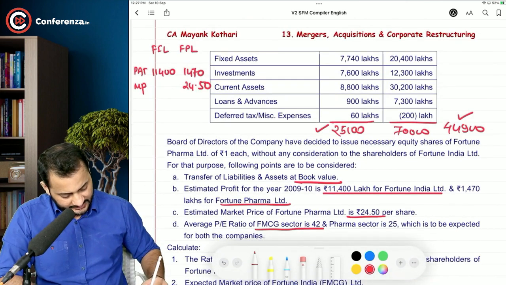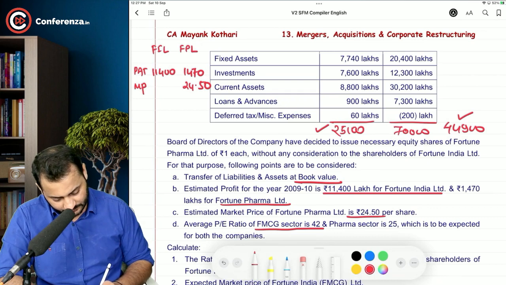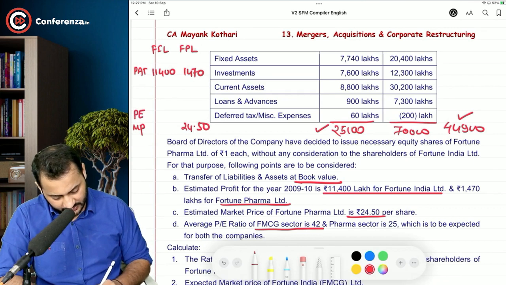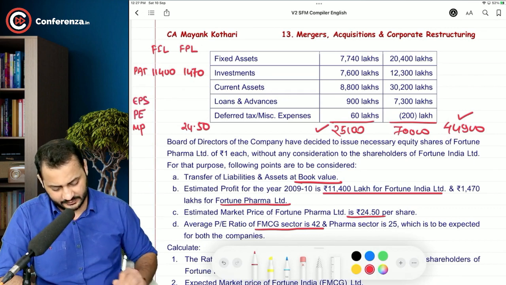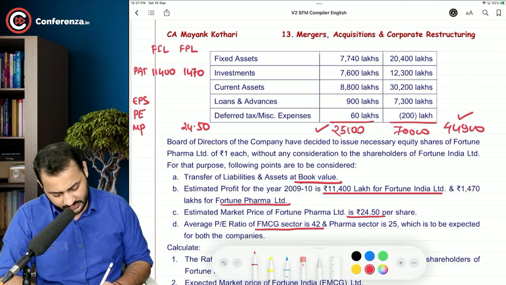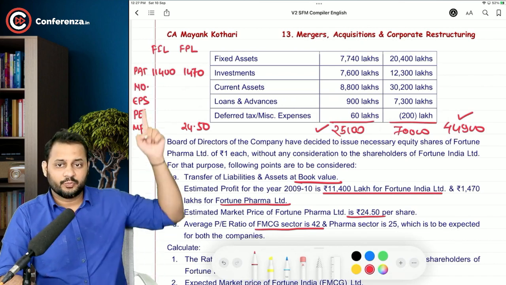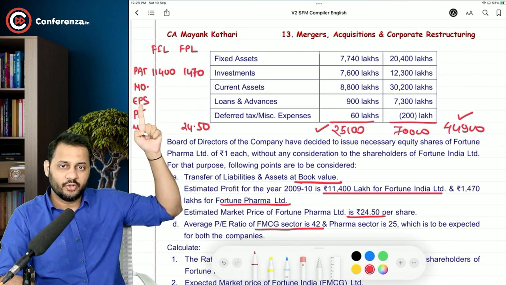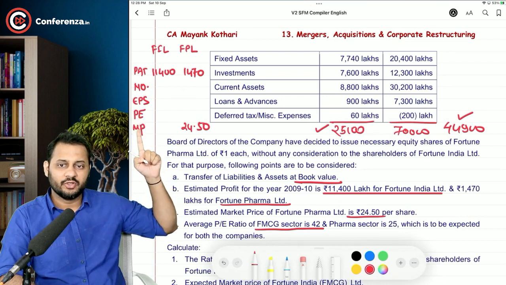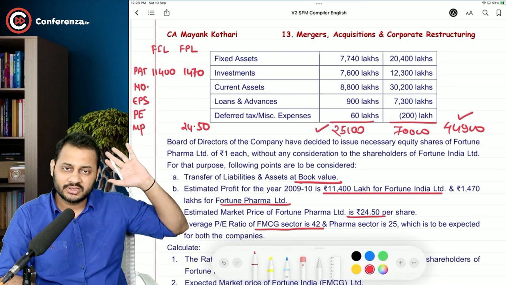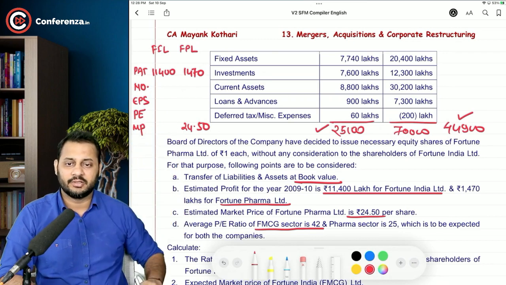So can I write these figures here, and the PE ratio here and the EPS here and the number of shares here. So profit after tax divided by number of shares is equal to EPS, into PE ratio is equal to market price. So I have framed a proper structure. Now I will just try putting the figures in this table.